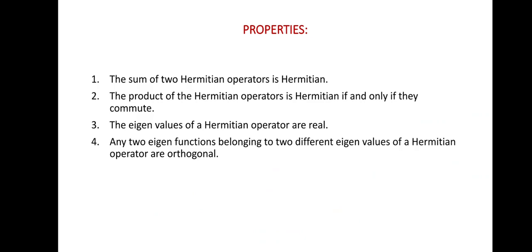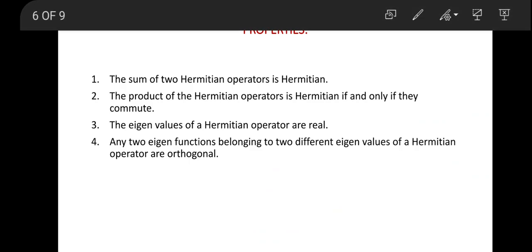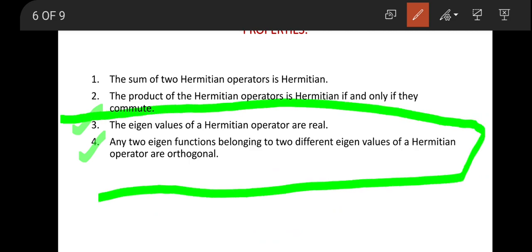And the fourth one is, any two eigenfunctions belonging to two different eigenvalues of a Hermitian operator are orthogonal. Of these, the third and fourth properties are very important properties for Hermitian operators.